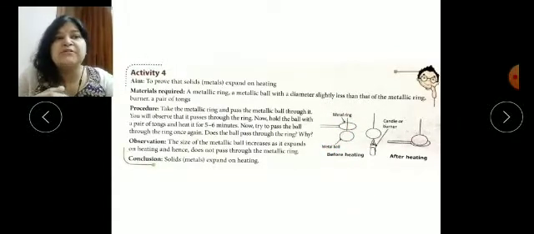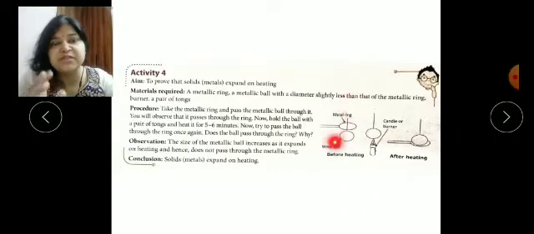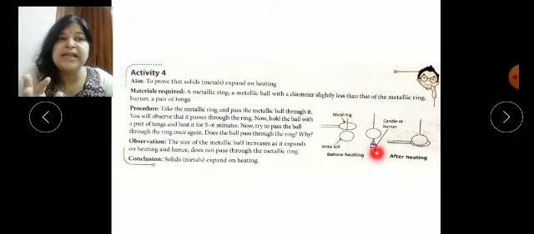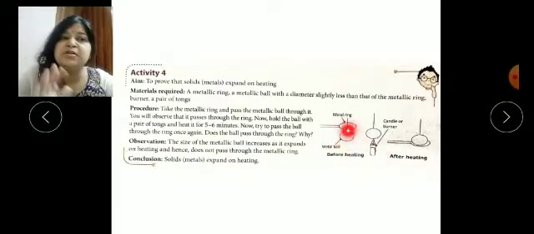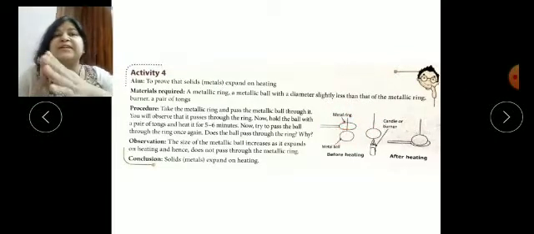So when this metal ball is unable to fit into this metal ring, what should we do? We should heat it. With the help of a candle, a burner, or any other heating means, we should heat it. Remember this, we have to heat the metal ring so that it will expand.